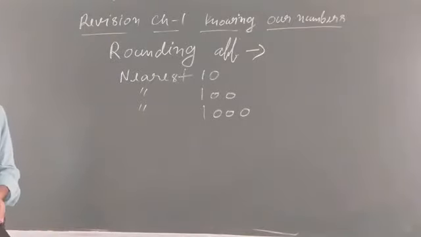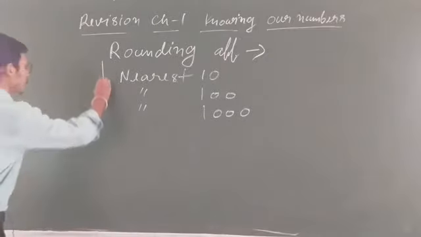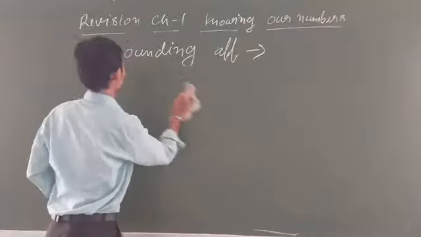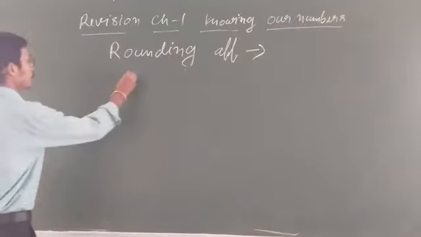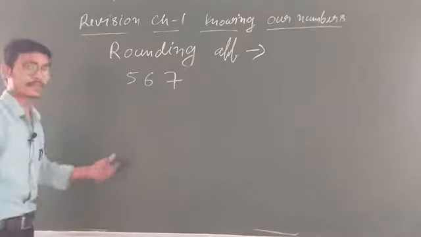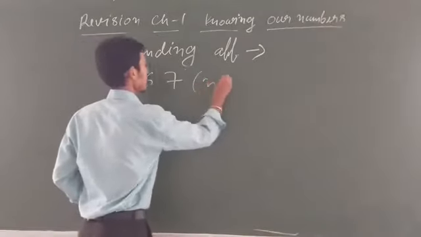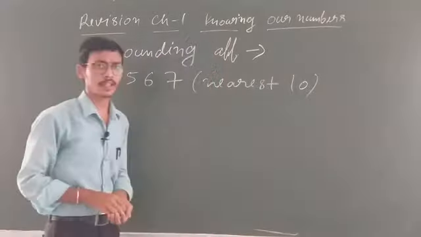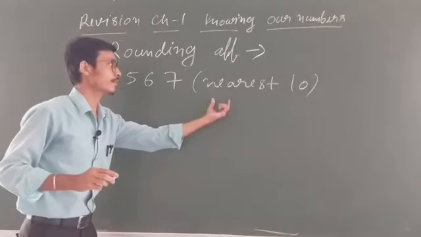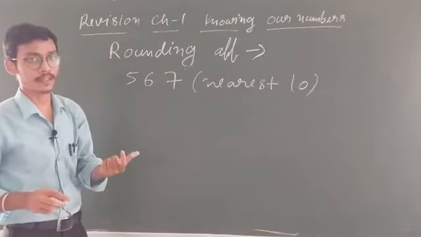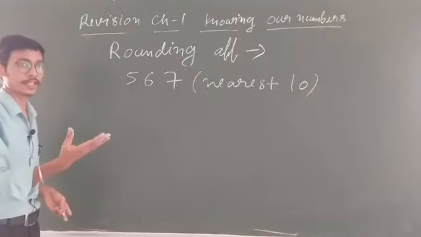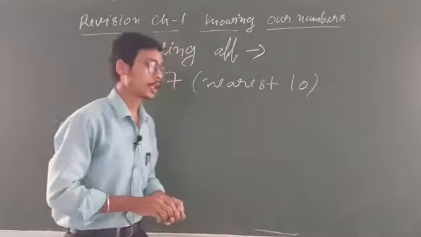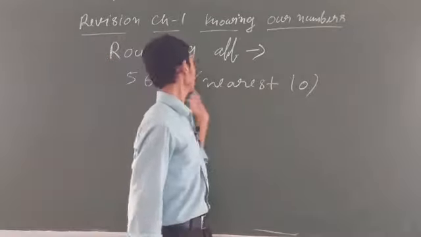तो अब व्हाट इज द रूल ऑफ दिस? इफ स्टूडेंट इट इज गिवन, जैसे इफ अ नंबर, लाइक आई एम टेकिंग एग्जांपल, see if it is given 567, if this is a number, you have to round off to the nearest 10. Let us assume nearest 10. So what you will see, student, if nearest 10 is tens is given, so you will see what? You will see nearest ones. If nearest 100 is given, so you will see nearest tens. Clear? Nearest 1000 you have to do to nearest 100.